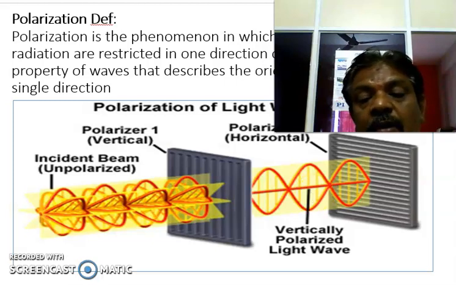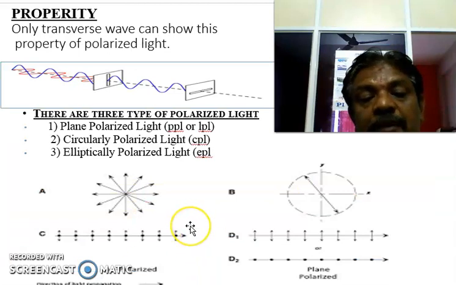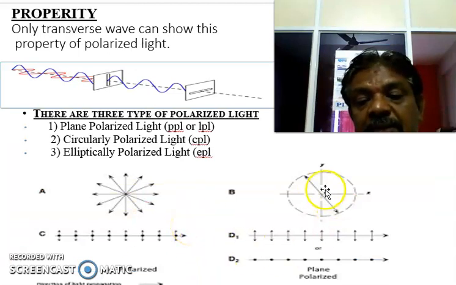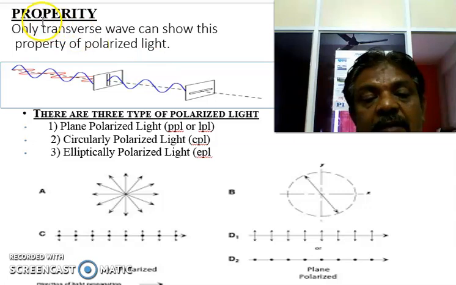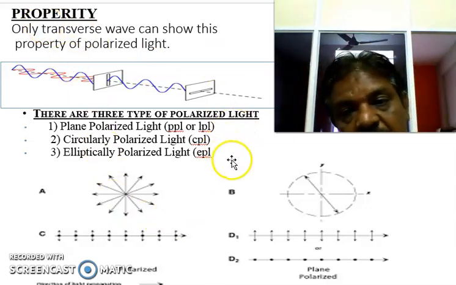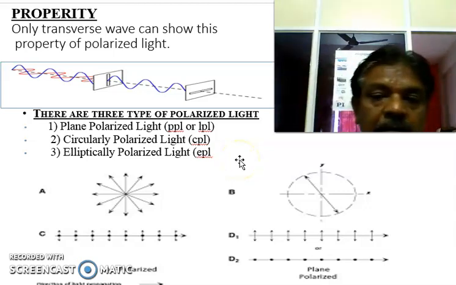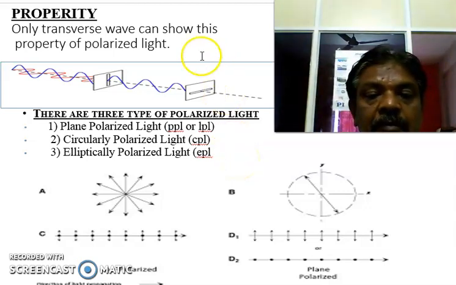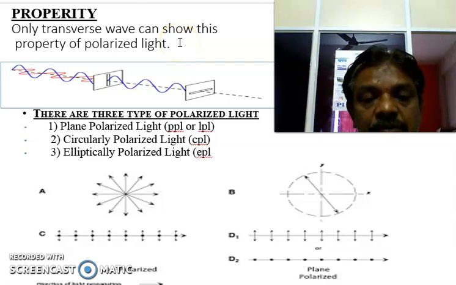Let us know how it is to be represented. The representation of polarized light. The property of polarized light confirms its transverse nature. This is the light, where it has two vibrations, blue is vertical and red is horizontal.